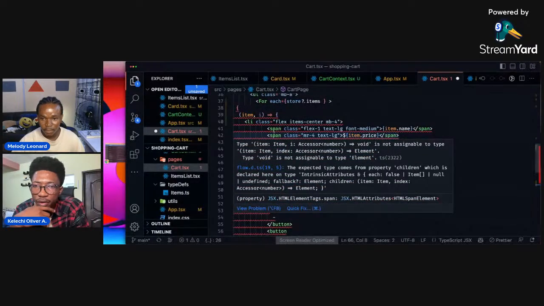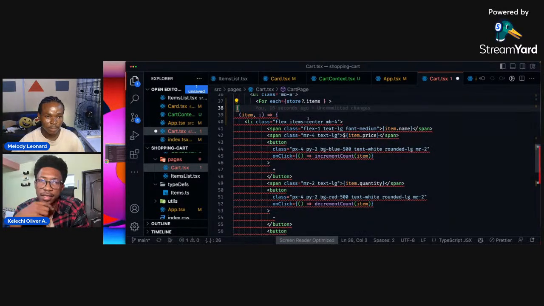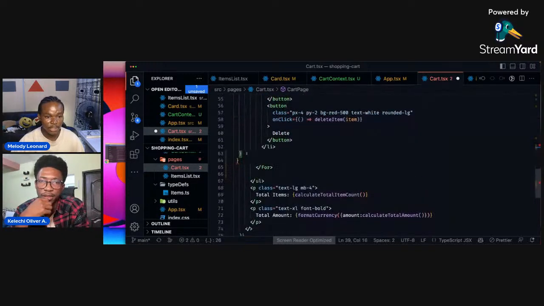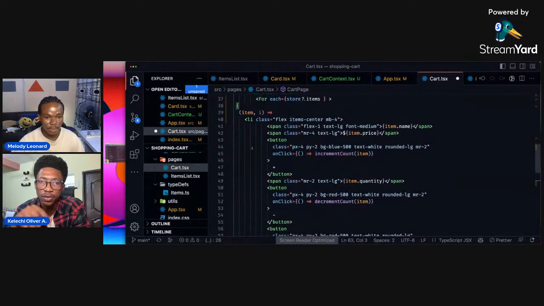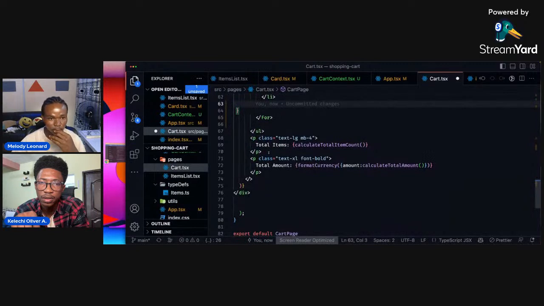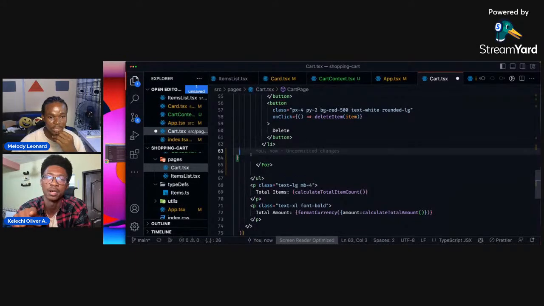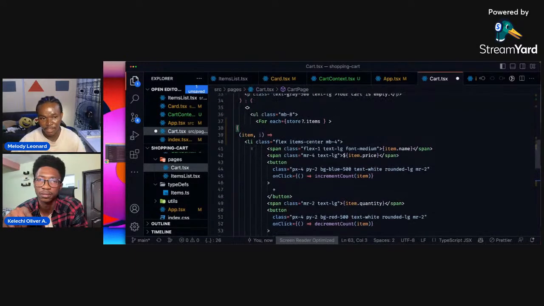So why is this still complaining? Void is not assignable to the type Item element. Did you return? It's returned by default. You don't need the curly braces after the function block because you don't have a bracket inside, after the function block on line 39. Okay, yeah, I'm not returning. That makes sense. Scroll down. What is that curly brace? Which one is it? Okay, it's the initial one, the one that wraps where we have JavaScript.